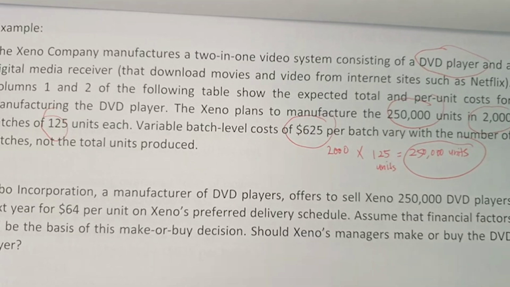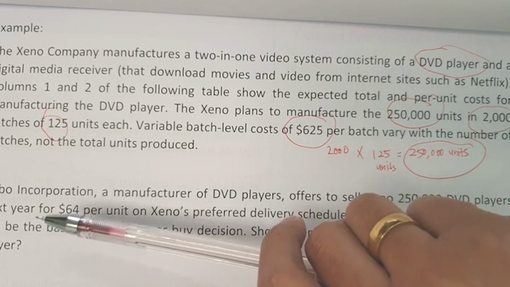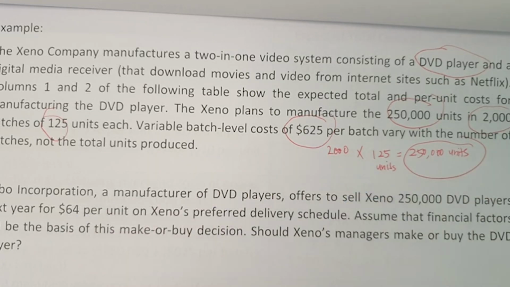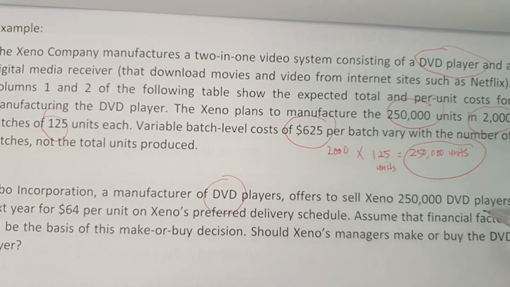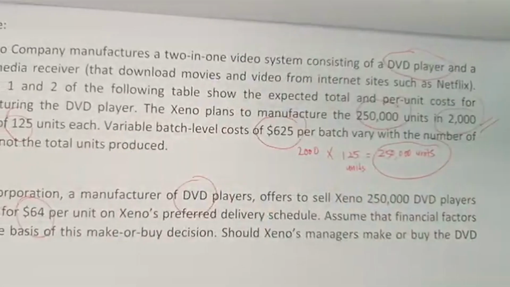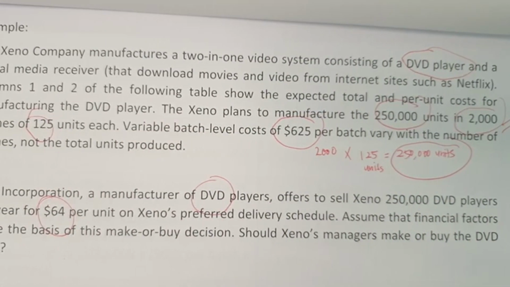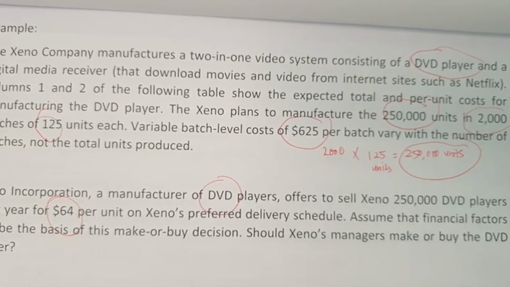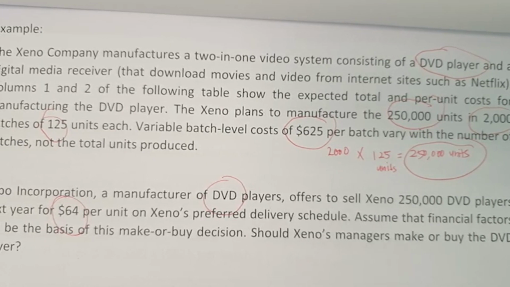Alright, so another company, that is Bobo Incorporation. Bobo Incorporation, a manufacturer of DVD players, offers to sell Zeno 250,000 DVD players next year for $64 per unit. Based on Zeno's preferred delivery schedule, it means that Bobo Corporation is a good company that can supply the product when the customer wants it.